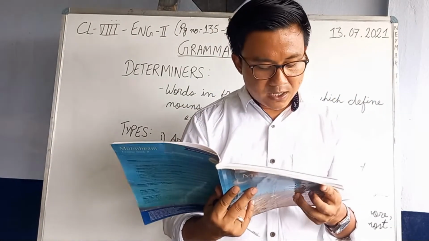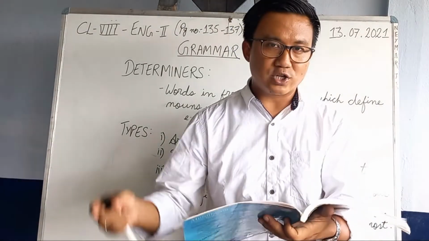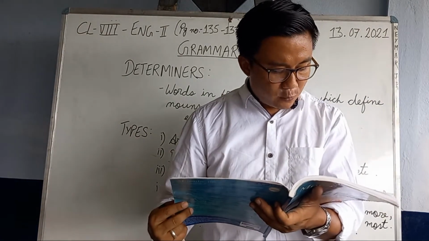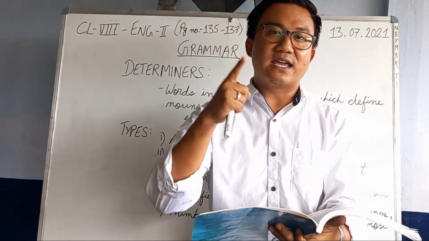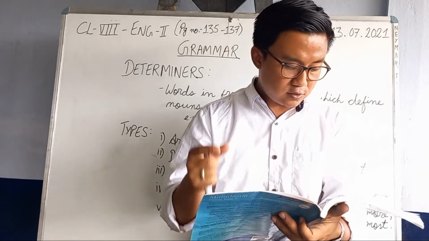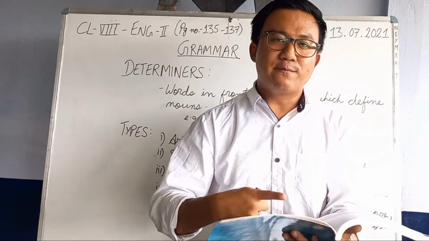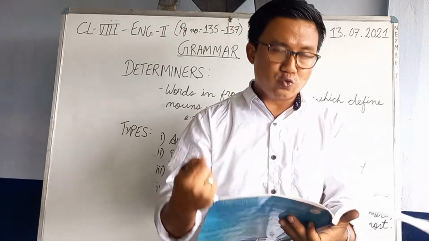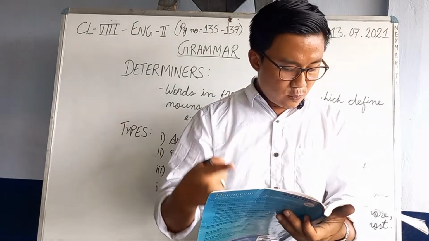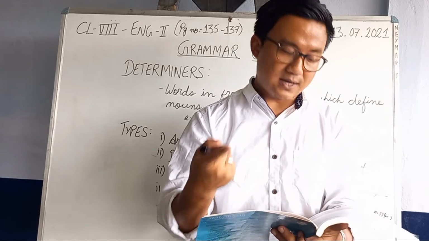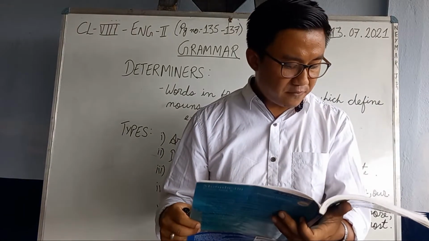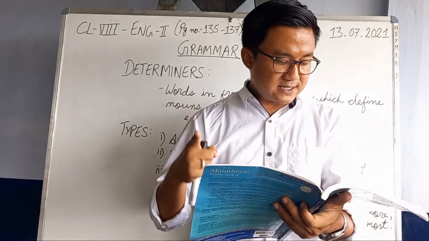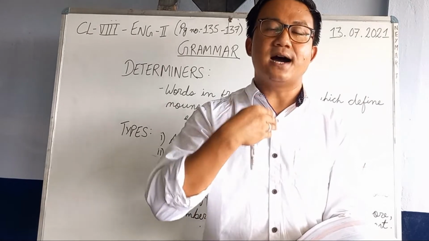Okay. Similarly, B, where have you kept my shoes? Now this also is in active. Now change it into passive. Where have my shoes been kept by you? Or you can also write, where my shoes have been kept by you. Both are the same. Okay, number C, we will play a lot of party games. Now this is also in active, change into passive. A lot of party games will be played by us.